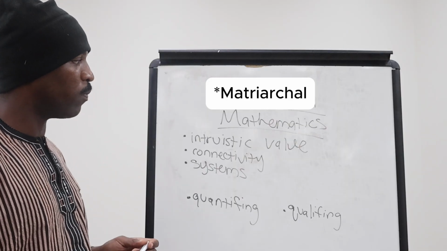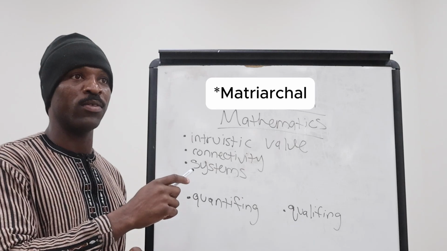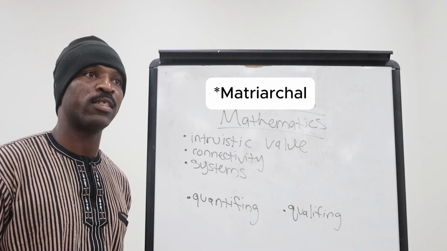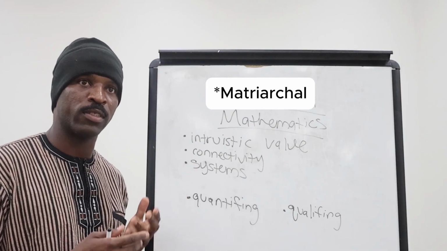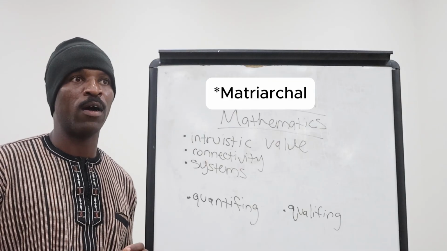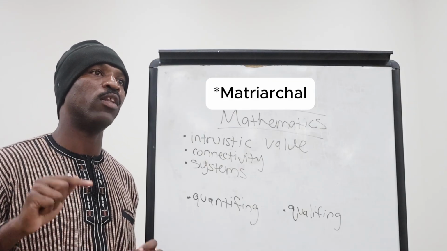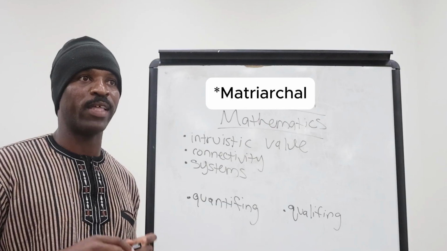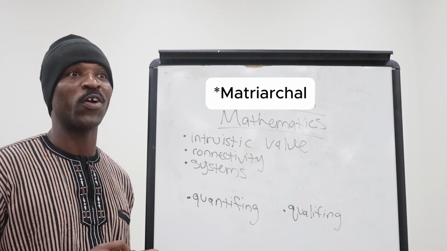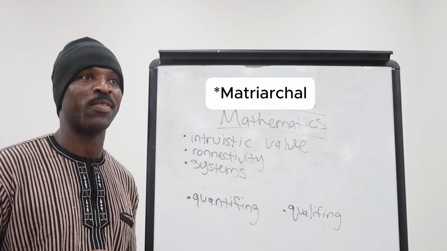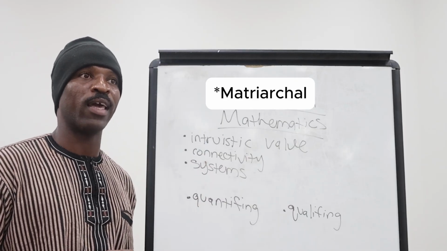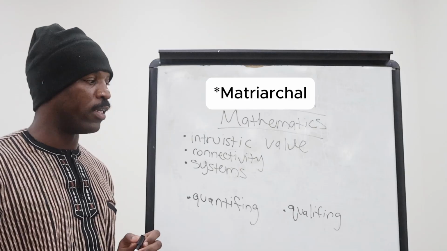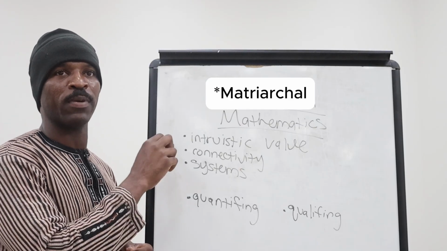It's useful. So we have to begin to understand this concept of value and appreciation for matriarchal mathematics, because if we don't acknowledge that these things exist, because the first way that we value something is by first acknowledging it, you have to look at it, then we actually depreciate it. We lower the value, right? And what I'm saying basically here today is that is what's taking place in our society. We no longer understand the concept of feminine energy and matriarchal mathematics, and we literally don't put numbers to it. We don't quantify some of these things, so we no longer see the value in why it is important to maintain harmony.